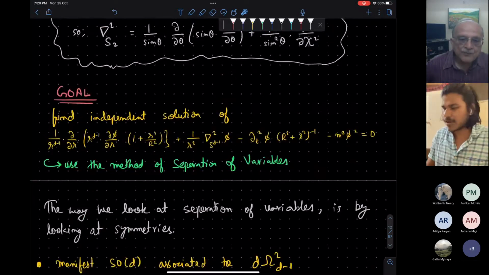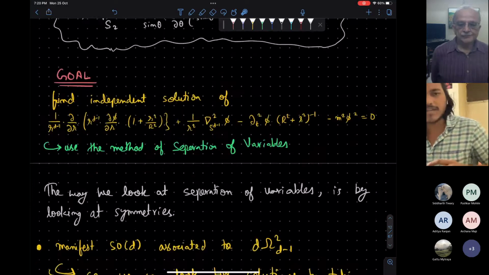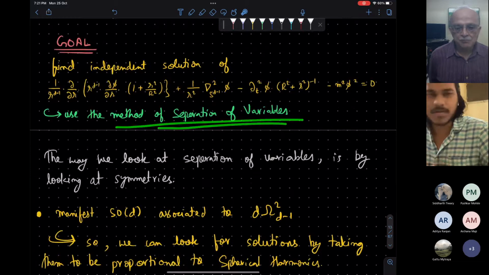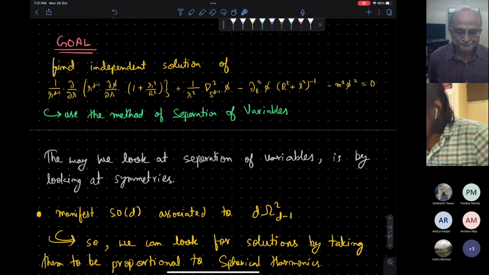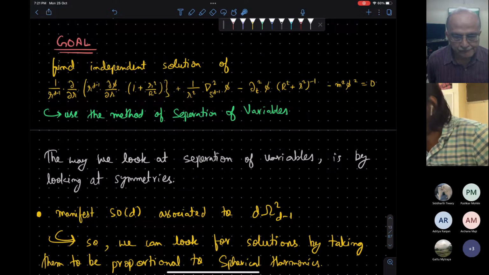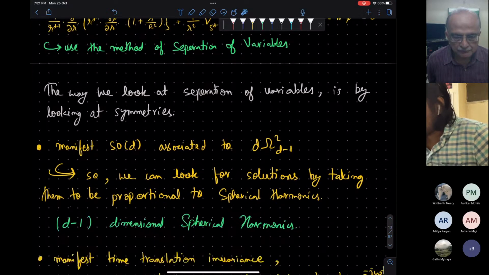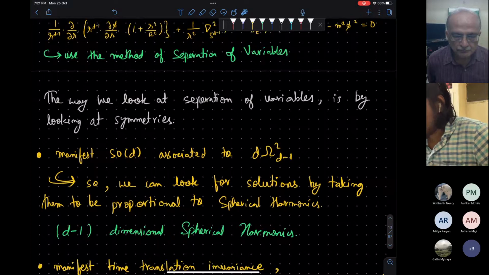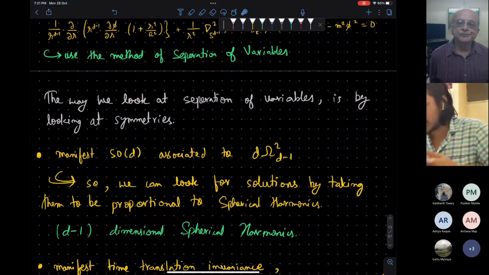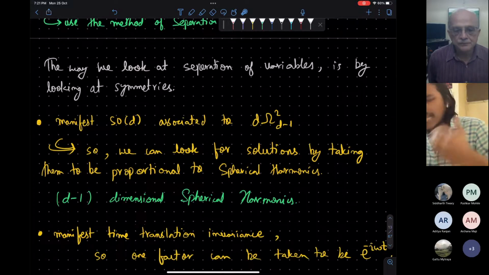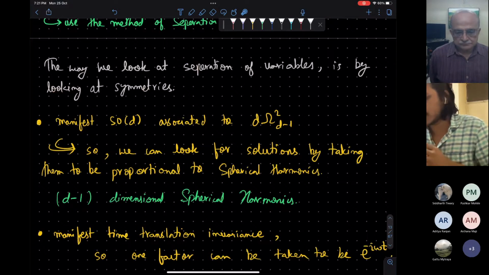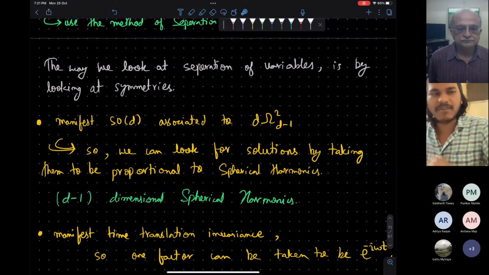Since this is mixing a lot of things, time, radial coordinates, and the angular coordinates, we will use the method of separation of variables to solve this. Okay. And because of this lot of mixing in these coordinates, we will have to develop some systematic approach. So the general approach to use separation of variables is by looking at symmetries. Look at manifest symmetries and then make an ansatz that your trial solution will be proportional to a solution corresponding to that symmetry. For example, I will make it precise.